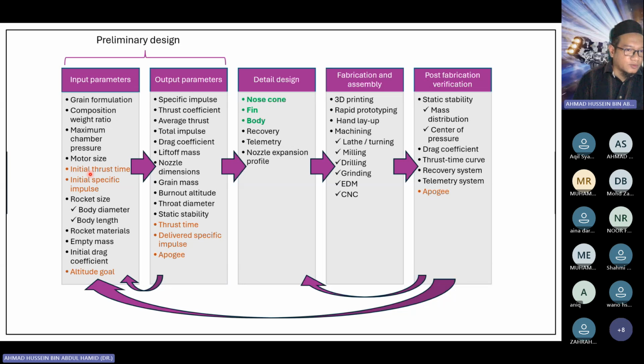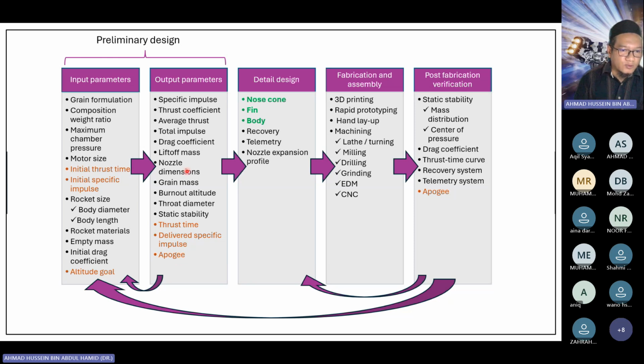Okay, and then once we have these input parameters, we then do the analysis and we get these output parameters from our analysis. At this point, we have not yet constructed our rocket. It's just mathematical analysis. So we have specific impulse, thrust coefficient, and so on, drag coefficient, lift-off mass. Later I will discuss this in greater detail. Now we can use software to predict all these parameters. So you see here, we have a thrust time curve. So this is input and this is now output. And then also delivered specific impulse, so we have initial specific impulse and also the altitude goal, also known as apogee.